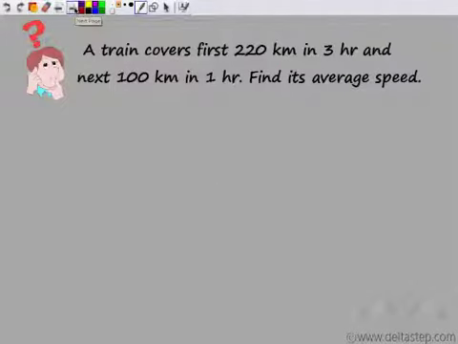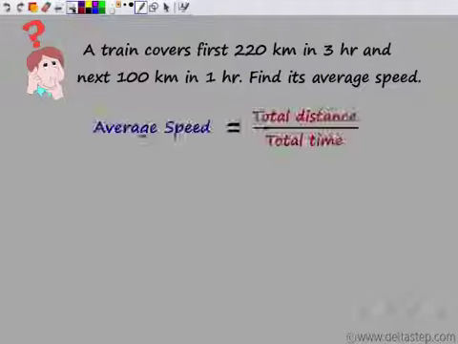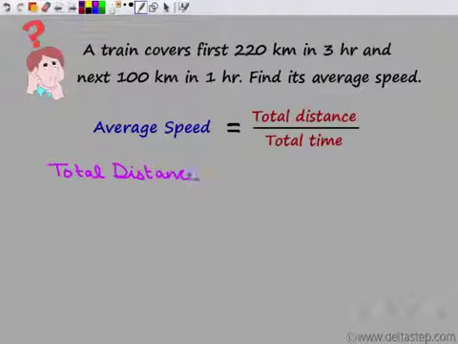So now can you answer this question? We need to find the average speed. So we know average speed is total distance by total time. So total distance in this case covers first 220 kilometers plus next 100 kilometers.